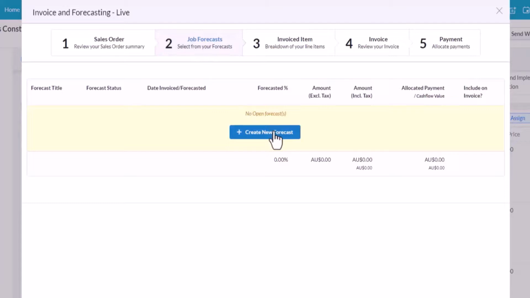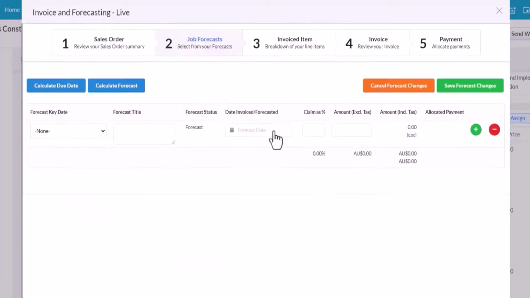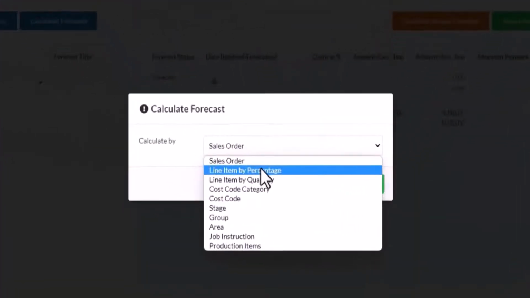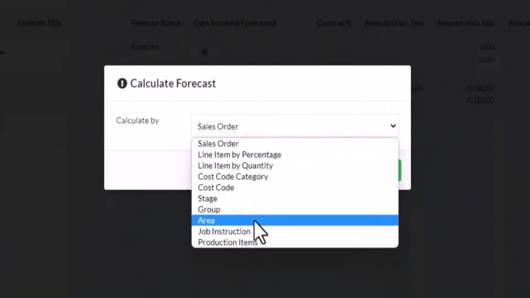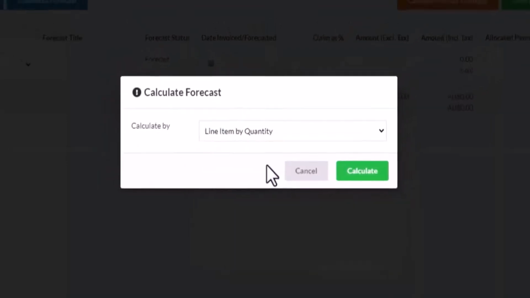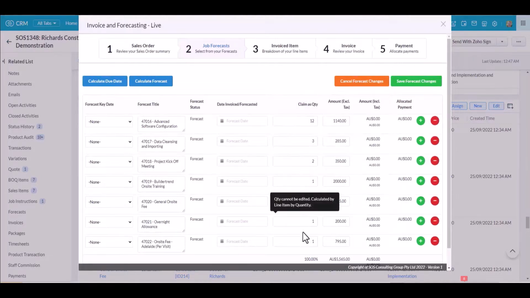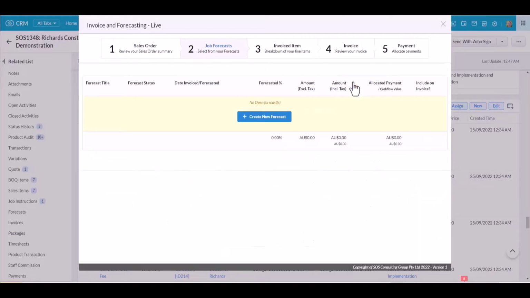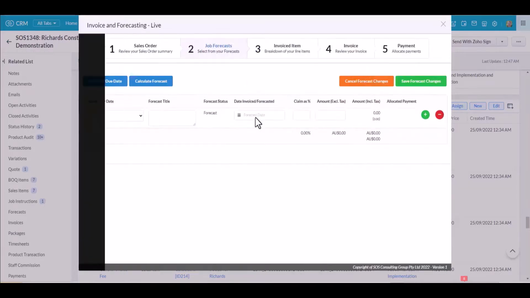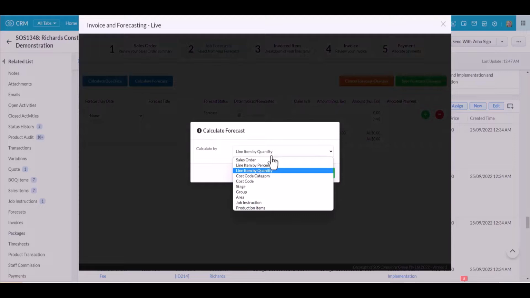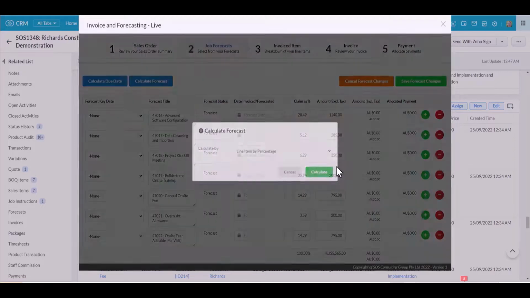Now currently I don't have any forecast, so I have this blue button. If I click on the blue button, I can now calculate my forecast. Under the calculate option, I can calculate my forecast by many different options. If I want to do by quantity, you can see here, it breaks down the line items by quantity.